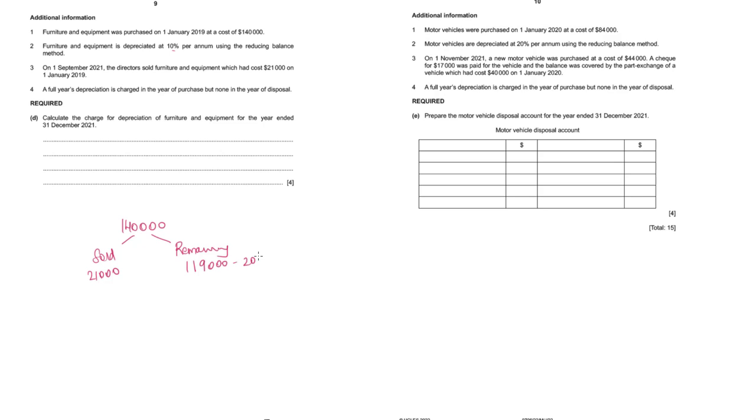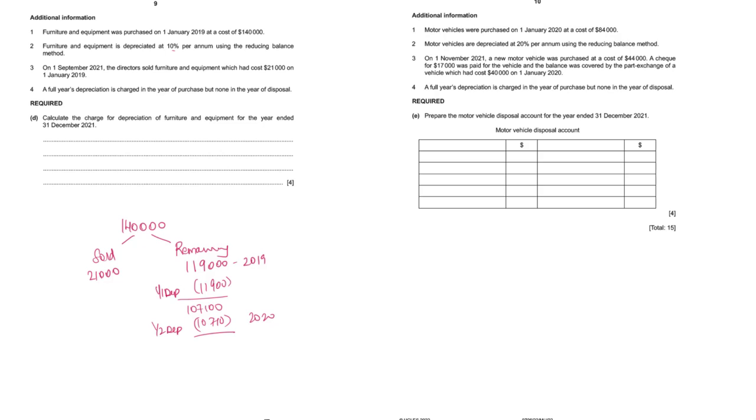This is on 2019. So on this, if I calculate depreciation for year 1, which is 2019 depreciation, depreciation rate is 10%. So 11,900. So 107,100 on this. Again, year 2 depreciation, which is depreciation for 2020, 10,710.